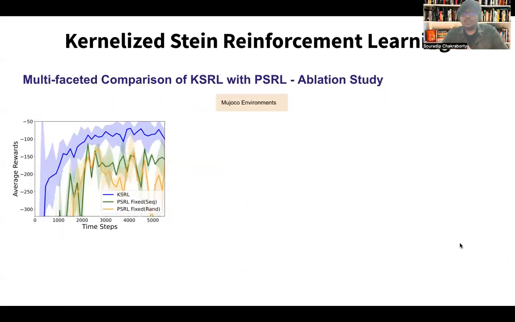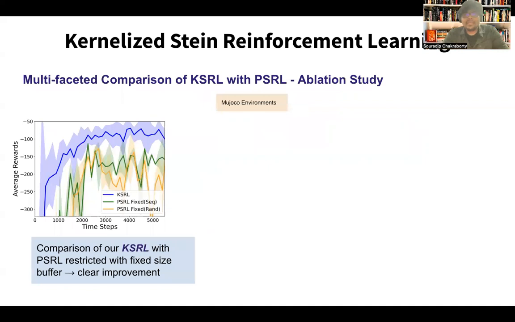And then we also do different types of ablation studies for our analysis. For example, we see how the performance of PSRL is when there is a fixed restriction on the buffer size. If we have, let's say, some tiny edge devices, they cannot take beyond that. So either we use random thinning or sequential thinning, and you can see that KSRL definitely improves over that.